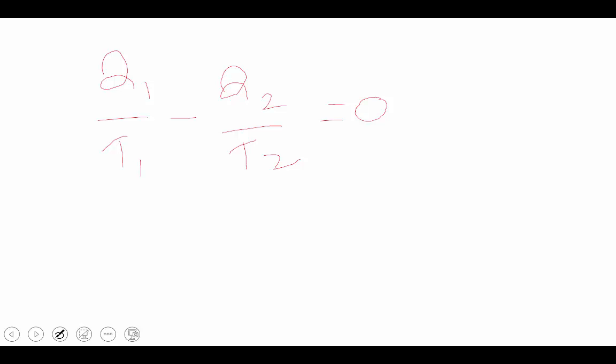But in the actual case it's not equal to 0, because the Q2 value is higher when compared to a reversible engine.